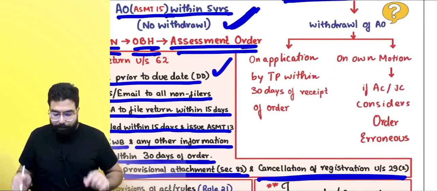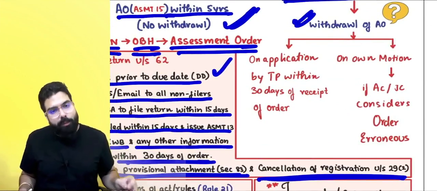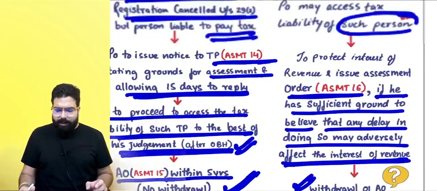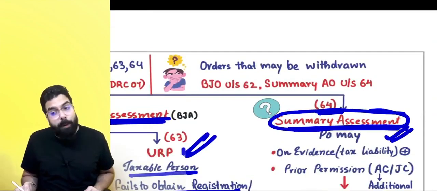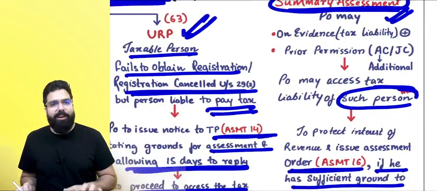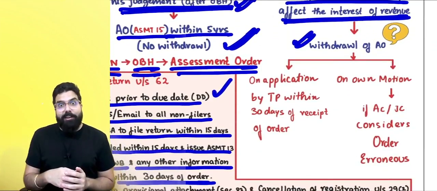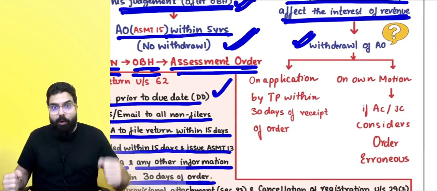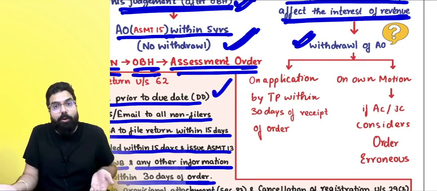Now, can the assessment order under section number 64 be withdrawn? Always remember, the summary assessment order passed by the proper officer can be withdrawn in two scenarios. Sir, the transporter, when you did the summary assessment, will run to the taxable person and say, see sir, an assessment order has been given to me, what to do?